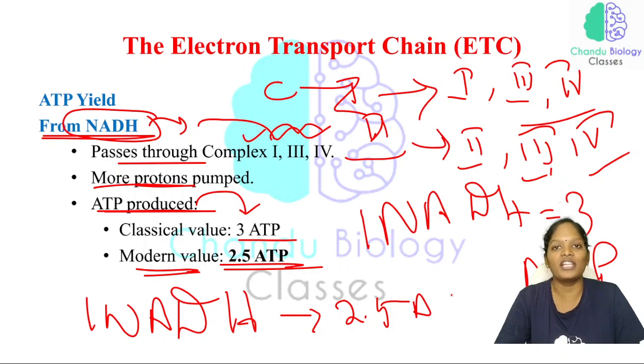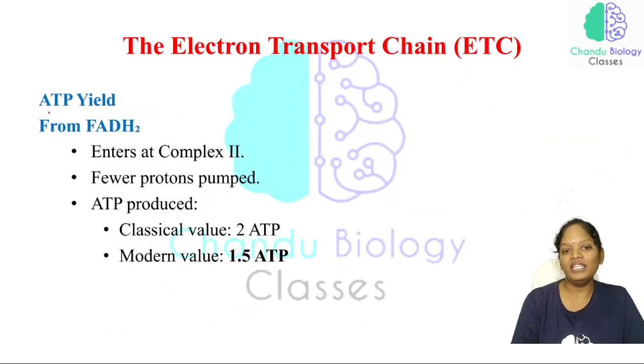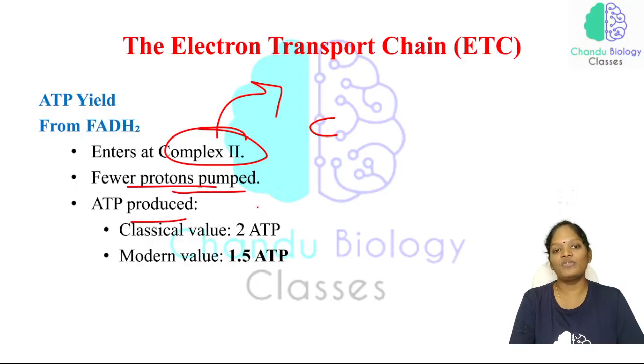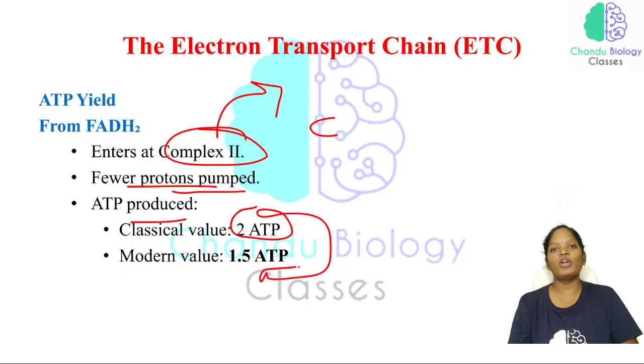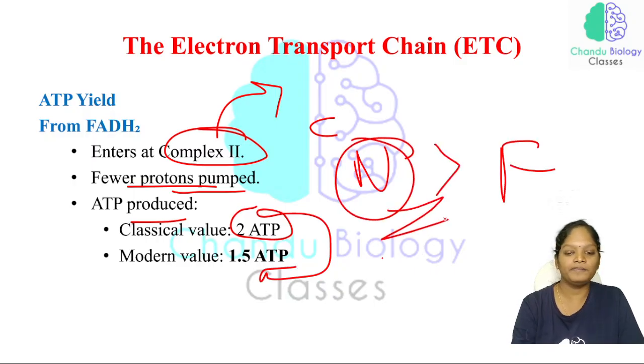And this is the electron transport chain. By pumping the electrons they produce energy, and this transport of electrons is what we call the electron transport chain, right? Now, FADH₂, that is complex 2, is not involved in pumping protons. So that's why fewer protons are pumped, and the ATP produced will be 2 ATP, and the modern value will be 1.5 ATP. So when compared to FADH₂, NADH will be producing more ATP.